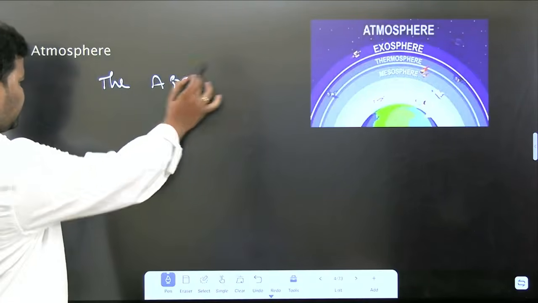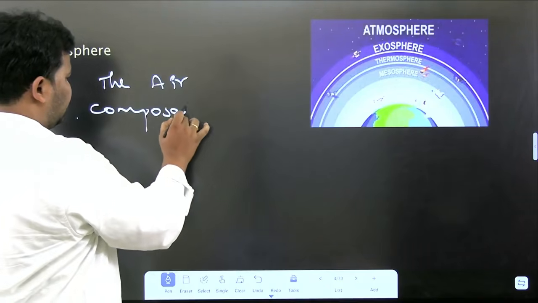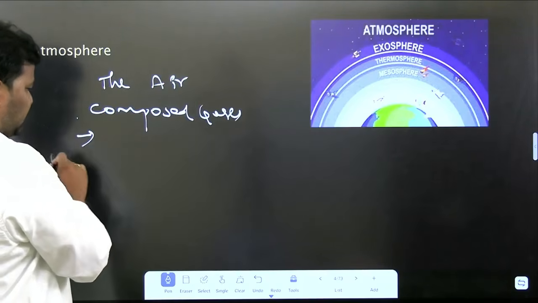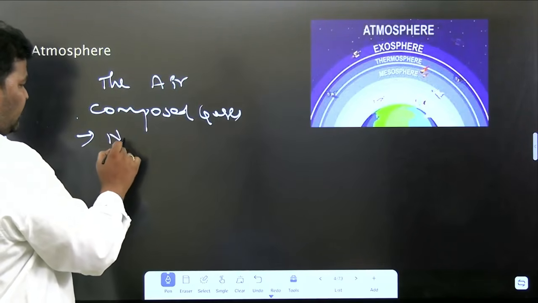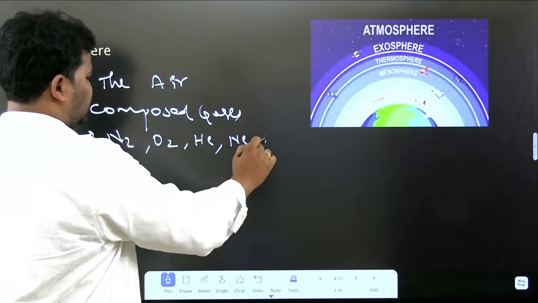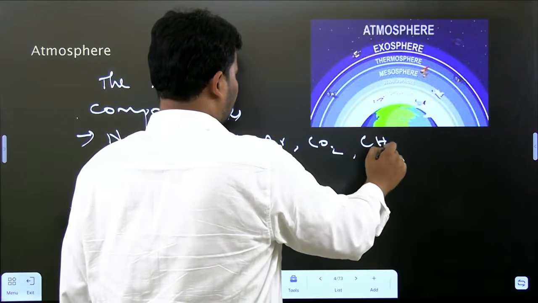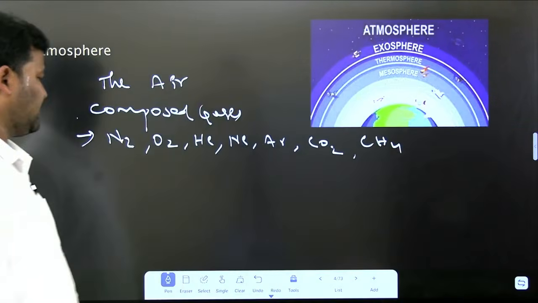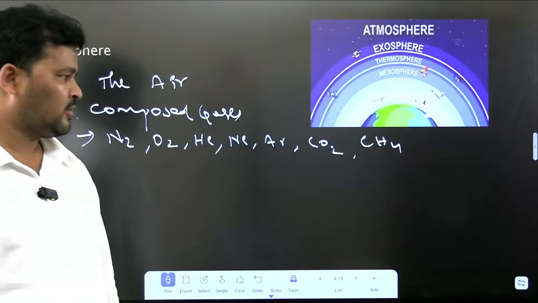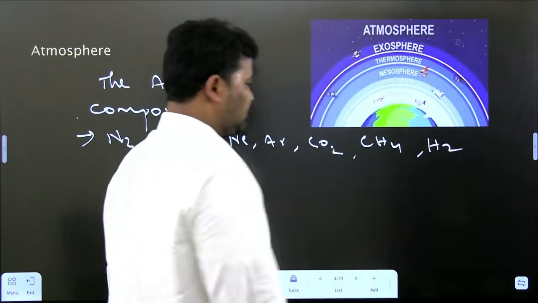This atmosphere is composed of different gases. For example, the gases are nitrogen, oxygen, helium, neon, argon, carbon dioxide, methane, and somewhat hydrogen as well.